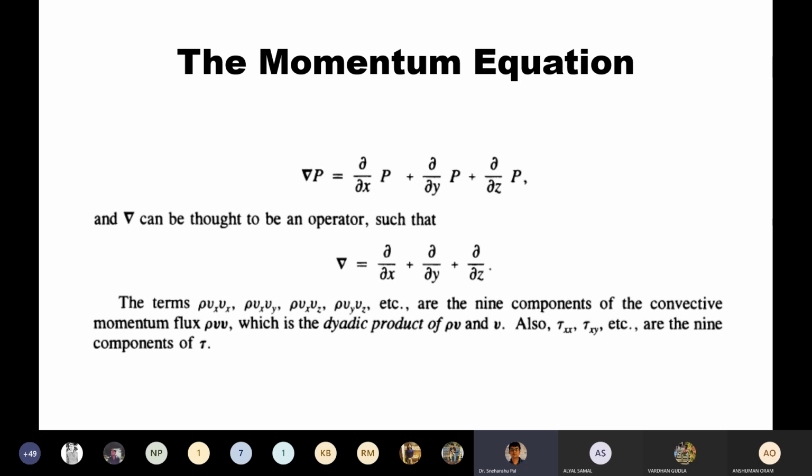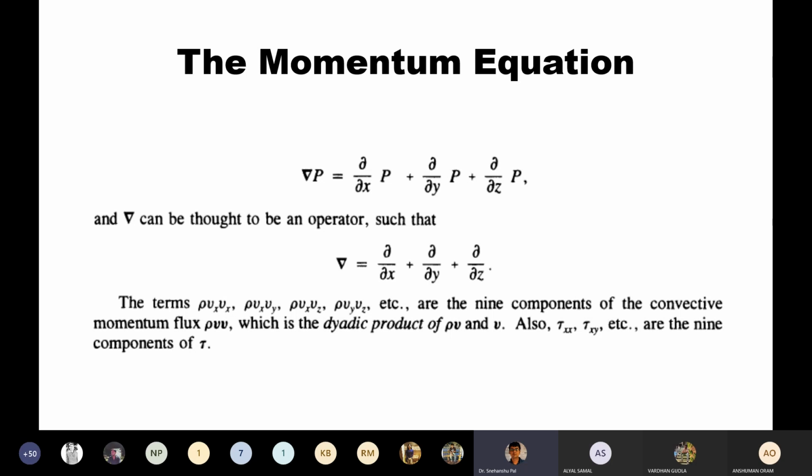The quantities rho vx, rho vy, and rho vz are the components of the mass velocity, so you can represent it as rho v. These are nothing but the three components of the mass velocity rho v, which is the momentum. Here vx, vy, and vz are the x, y, and z component velocities respectively.